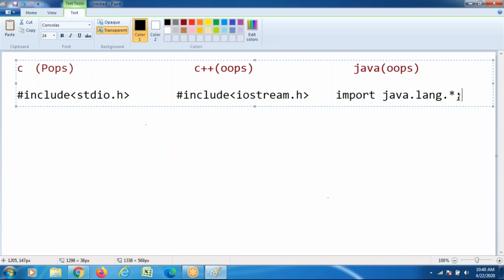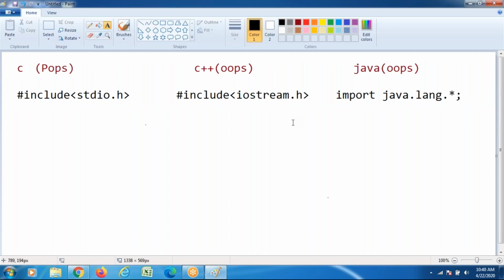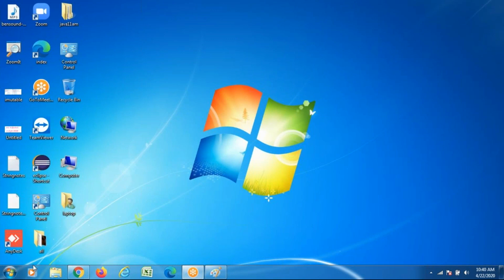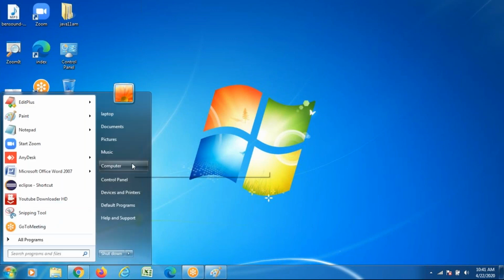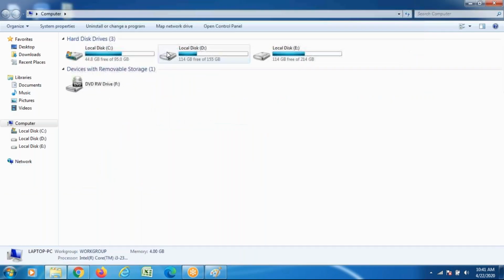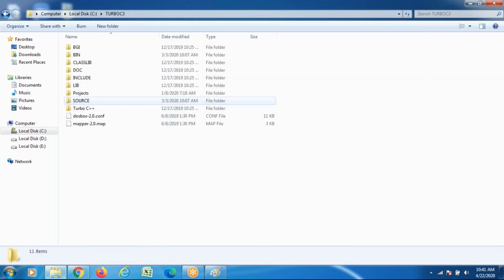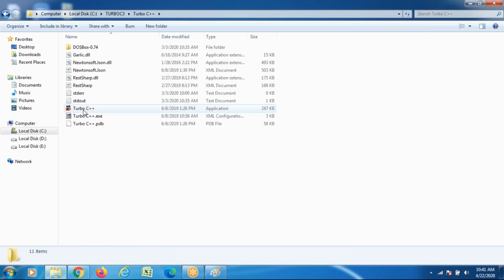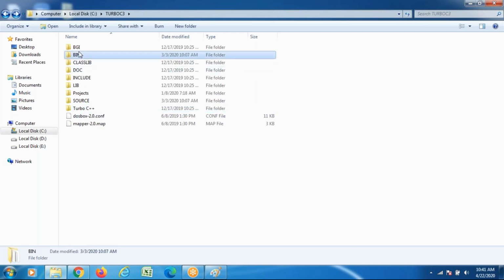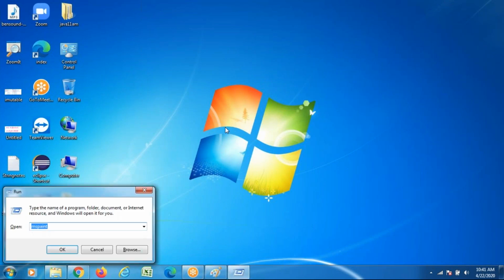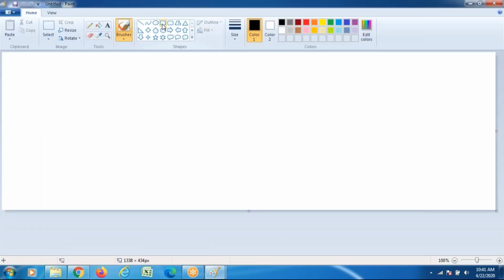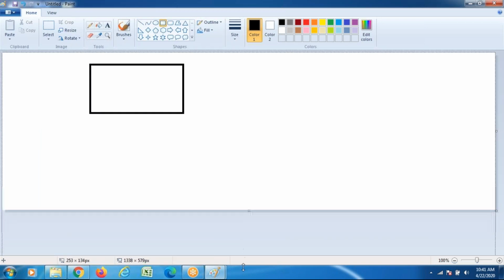When you use include, what happens internally? Try to observe. Go to the installation location of C language, Turbo C. Under Turbo C, when you write hash include stdio.h, this is my stdio.h header file.